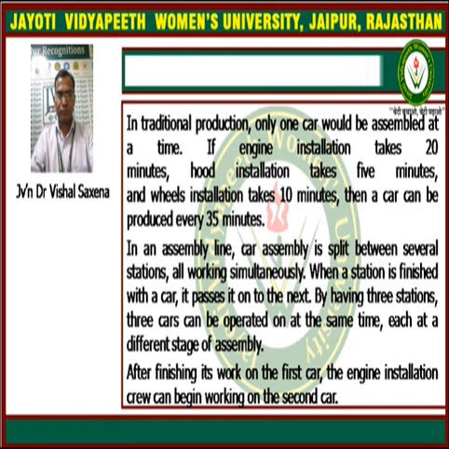In an assembly line, car assembly is split between several stations, all working simultaneously. When a station is finished with a car, it passes it on to the next. By having three stations, three cars can be operated on at the same time, each at a different stage of assembly. After finishing its work on the first car, the engine installation crew can begin working on the second car.